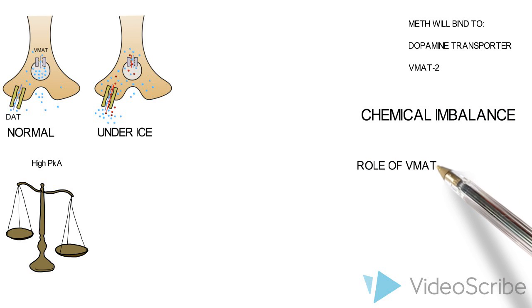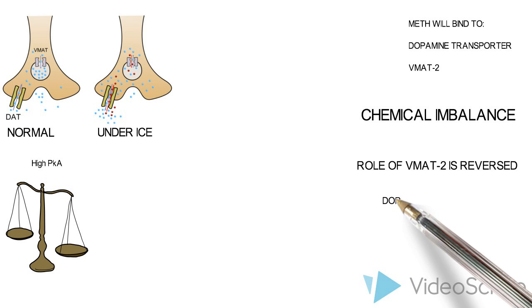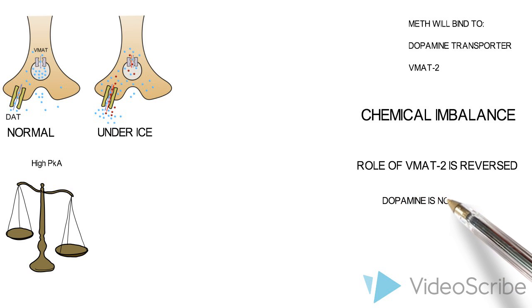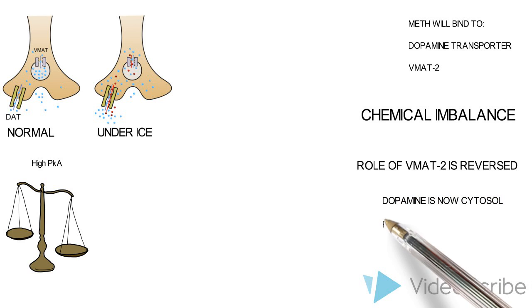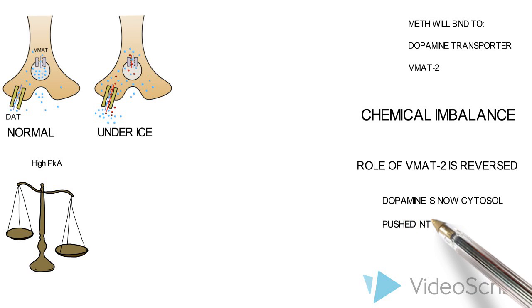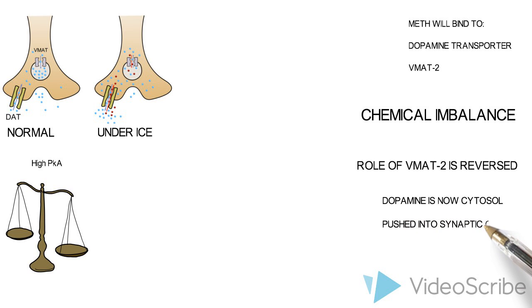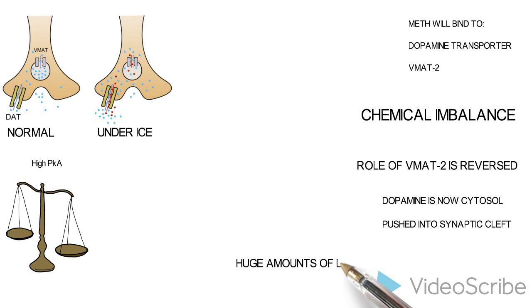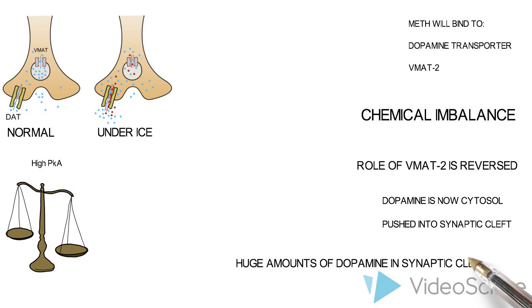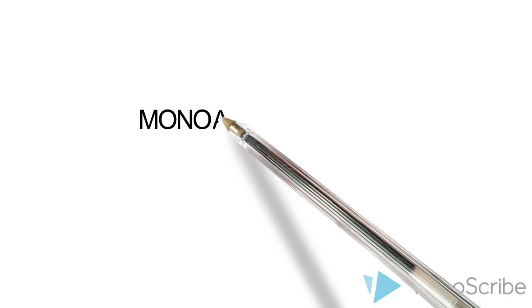chemical imbalance, and the role of VMAT2 is reversed, and it starts to push dopamine out of the vesicle rather than in. Dopamine is then pushed out of the neuron via the same set of dopamine transporters that are bringing meth into the neuron. This results in a situation where there is a much higher than normal amount of dopamine in the synaptic cleft. A similar situation exists for the transport of serotonin and noradrenaline into the synaptic cleft.